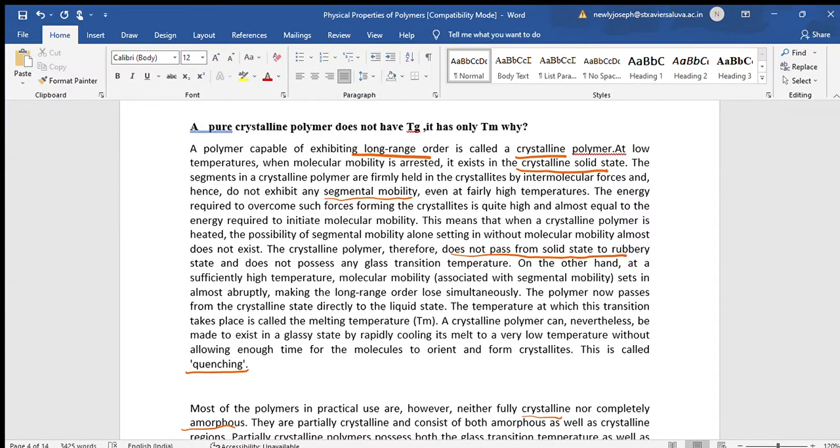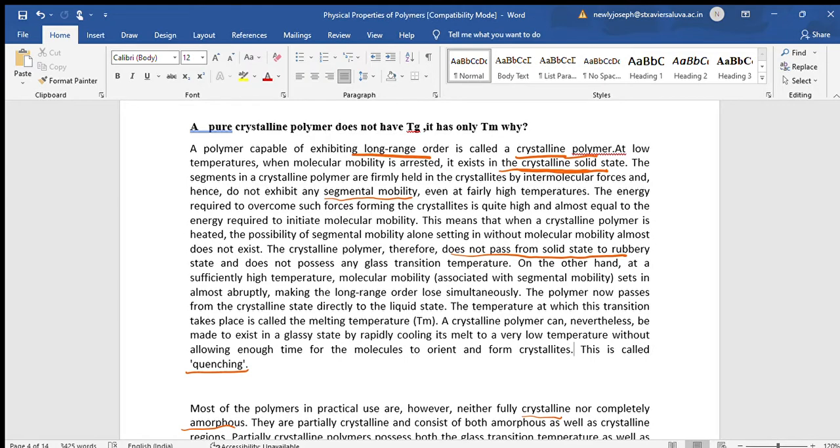Let's see why we say that a pure crystalline polymer does not have Tg and it has only a melting point. A polymer which is capable of exhibiting long range order, that is, if the molecular segments are perfectly arranged, is called a crystalline polymer. At low temperatures, since they are in perfect order, there will be a strong force of attraction, and the molecular mobility is arrested, and it will exist in the crystalline solid state.